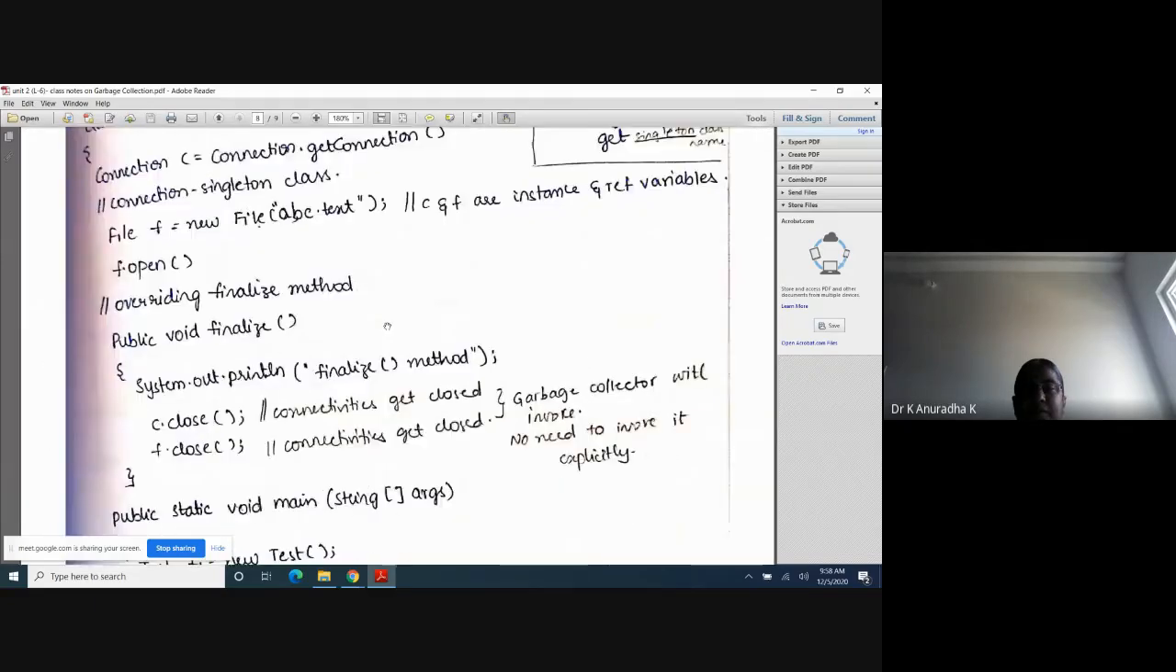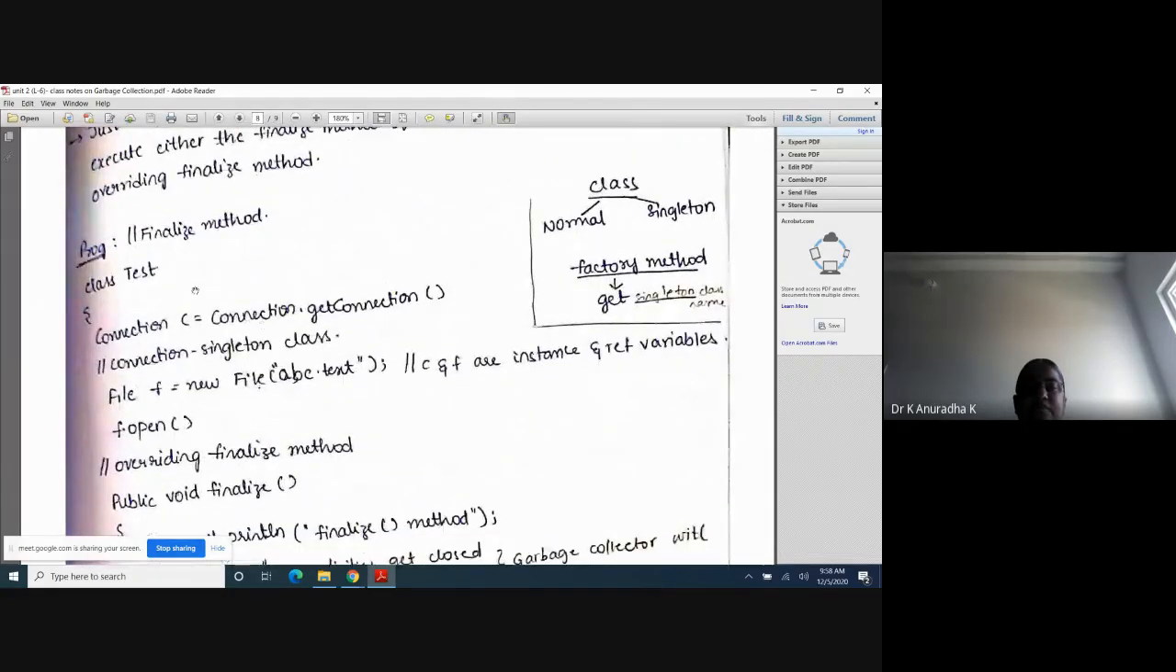Already explained repeatedly. First, see the instance variables of that class. Inside the class Test, we have two instance variables, C and F. Instance variables can also be reference variables. No problem in that. Instance variables need not be primitive variables. That's why here C and F are instance variables. Why? Because these are not declared with the static keyword, and they are declared inside the class and outside the method, constructor or block. So I can easily say C and F are reference variables which are also instance variables.